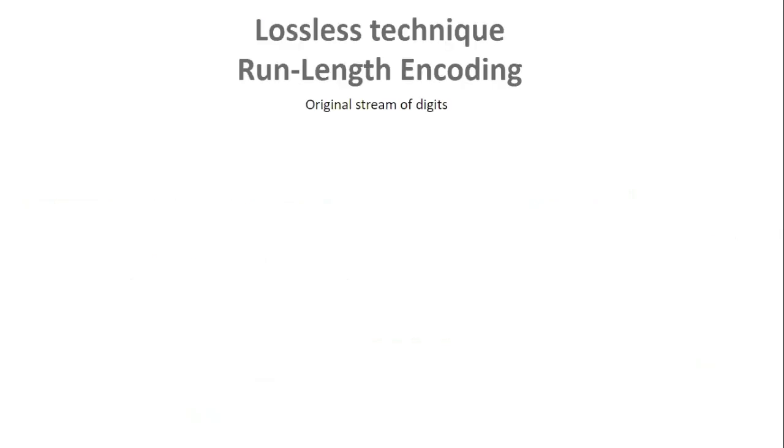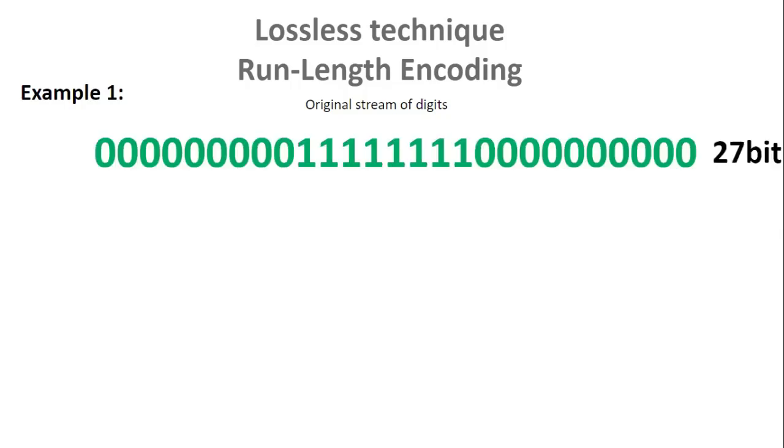One of the most famous and common techniques for lossless compression is called run length encoding. And let's take a very quick example. So we have this stream of symbols or data, 27 bits of digits, and the encoding of this stream looks like this. We have 9 zeros, so we write 0 and then 9. We have 8 ones, 1 and then 8, in the following manner. We have 10 zeros, then we write 0 and then 10.